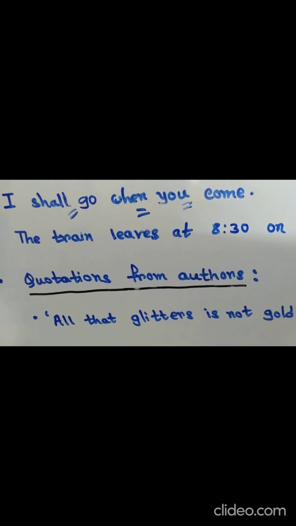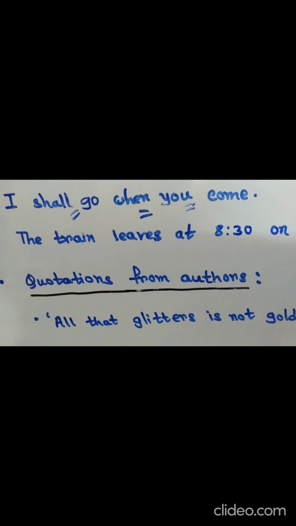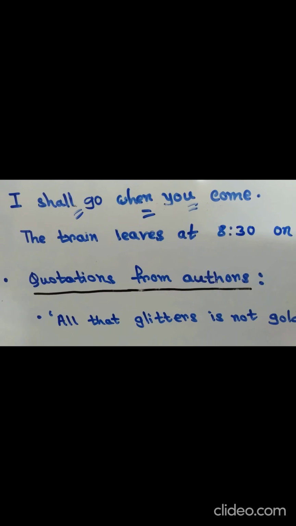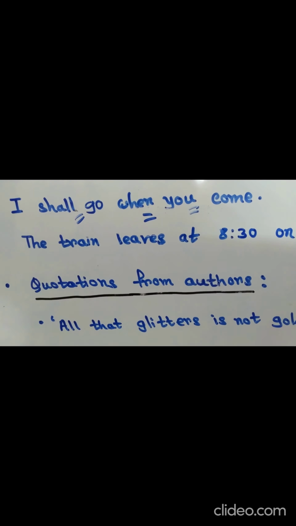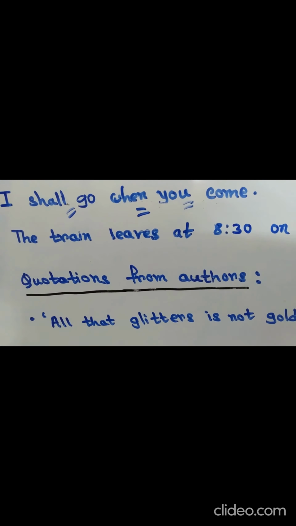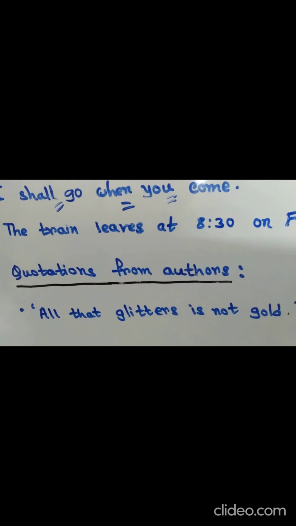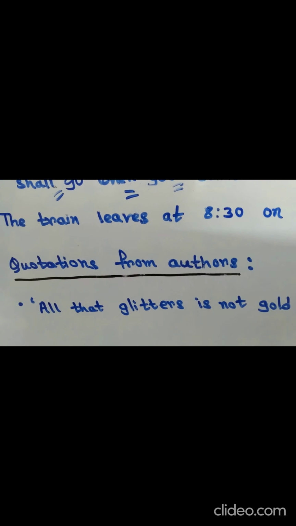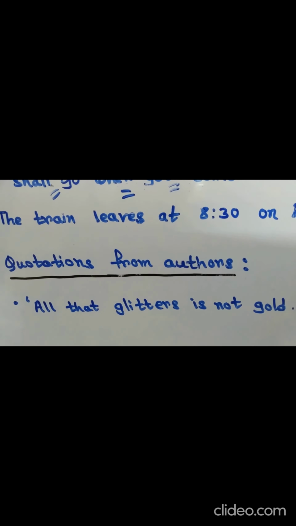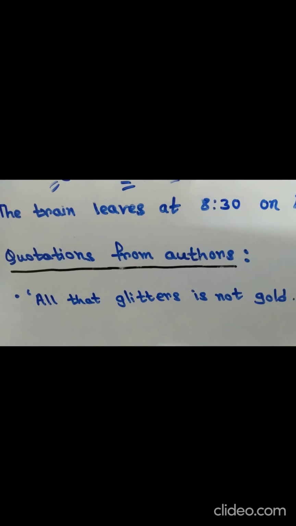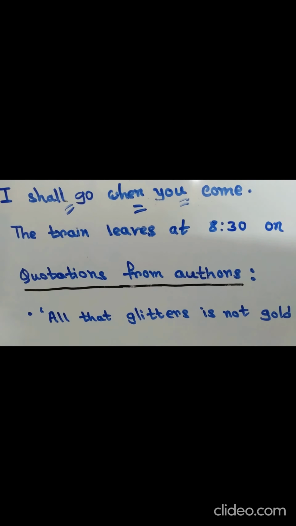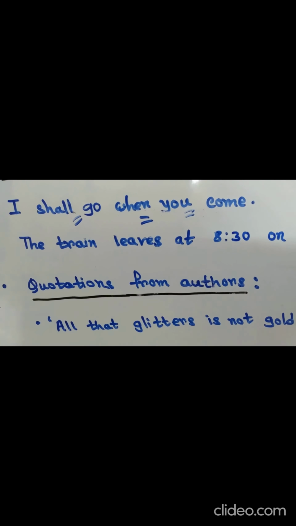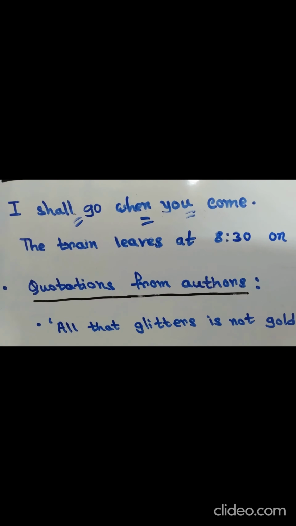Now let's turn to the last use of simple present tense, that is quotations from authors. For quotations from authors, simple present tense is always used, such as all that glitters is not gold. This is a quote of Shakespeare, and here by rule simple present tense is used. Clear? So these are the uses we have learned today, and we have also completed the learning of simple present tense.